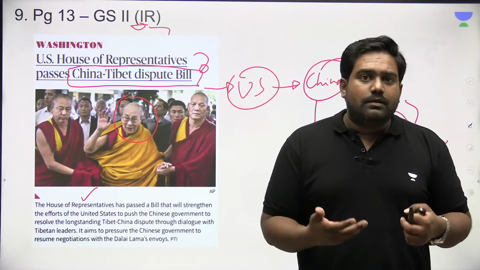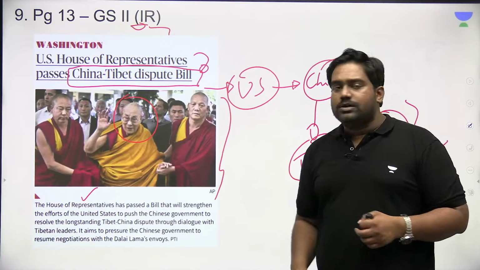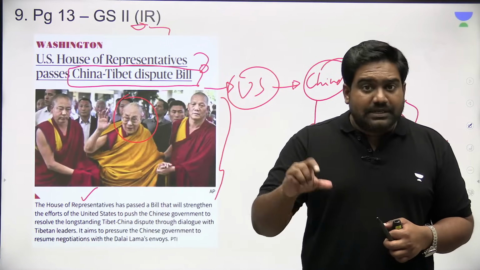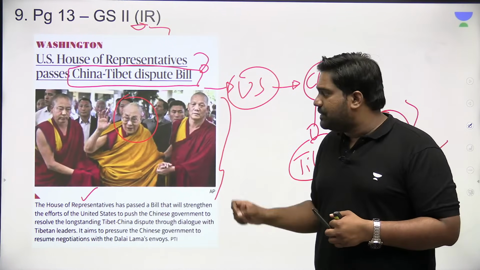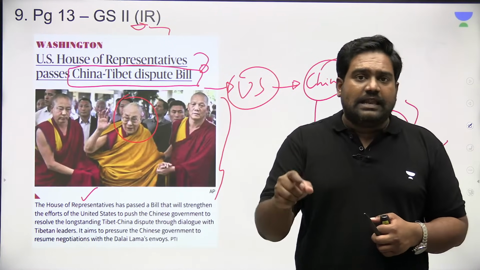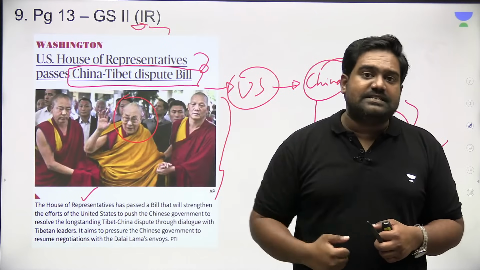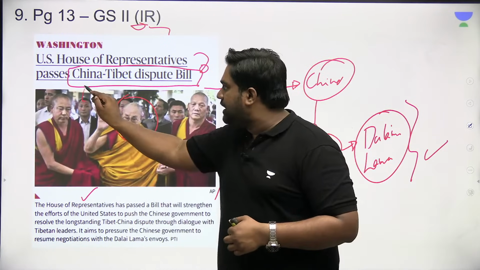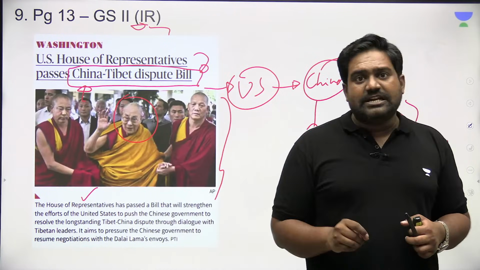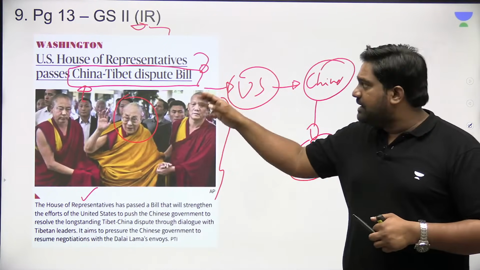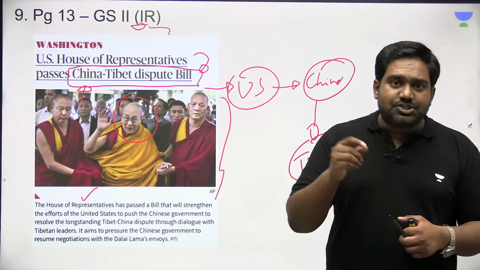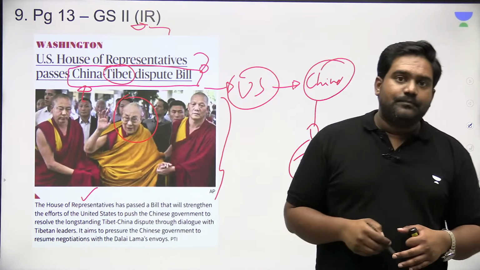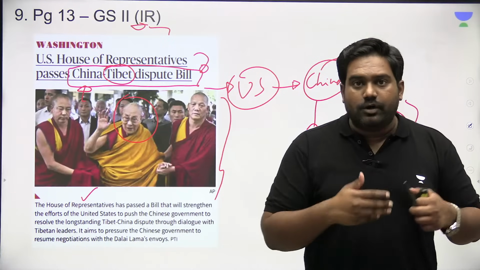They have been still trying to highlight the liberation of Tibet cause, and India has even allowed a parallel Tibetan government to function. There is a Tibetan government in exile at Dharamshala in Himachal Pradesh, and some of the envoys of the Dalai Lama keep meeting Western governments and Western leaders for support. The US has always used this issue to pressurize China, and now the US House of Representatives has passed a bill called the China-Tibet Dispute Bill, which pressurizes China to talk to the representatives of Tibet, which is basically the Dalai Lama and his envoys.